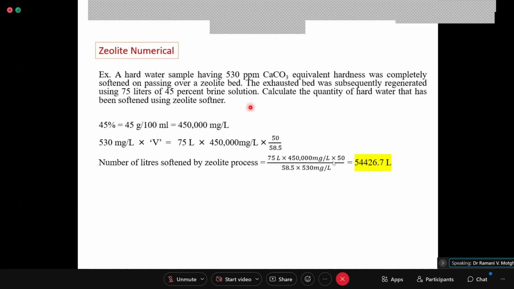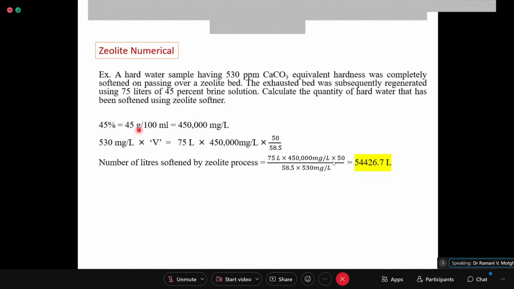Now, when you dissolve some quantity, say 4 or 5 grams in 100 ml, that 5 grams is present in 100 grams, so that becomes percentage. Whenever a percentage solution is given, 7% or 11%, it will be that many grams dissolved in 100 ml of water.